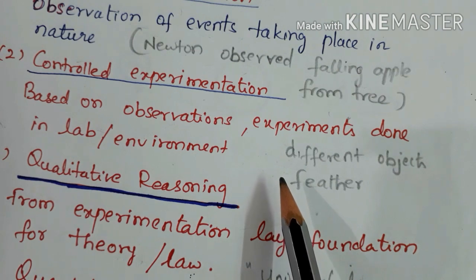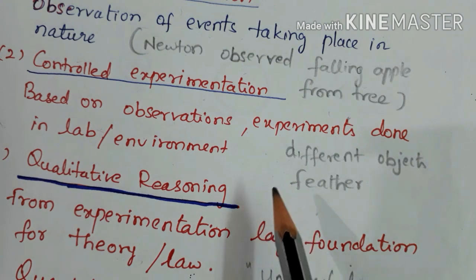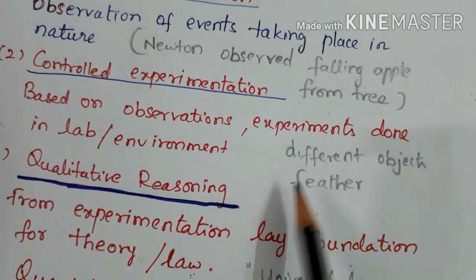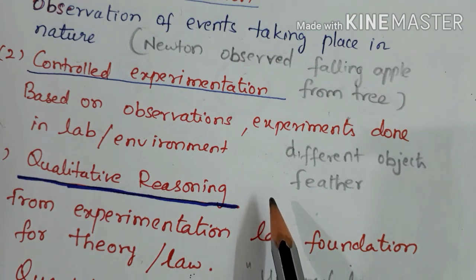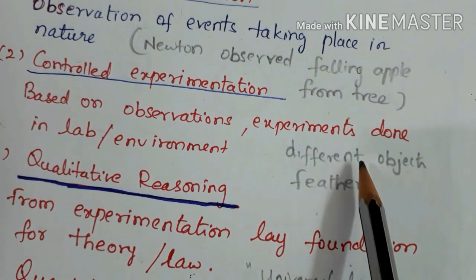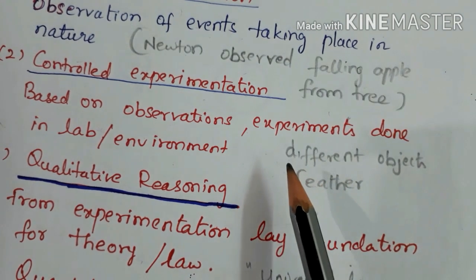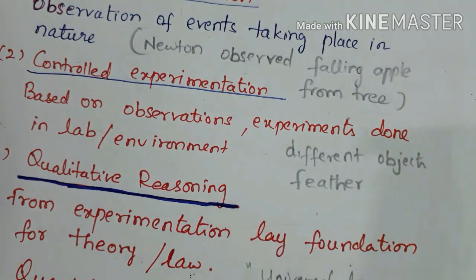Instead of an apple, he would have tried different objects of mass, to see whether they fall down or fly from the earth's surface. And he would have wondered why the apple is falling whereas the feather is floating, right? So after the observation, experiments must be done in the lab.